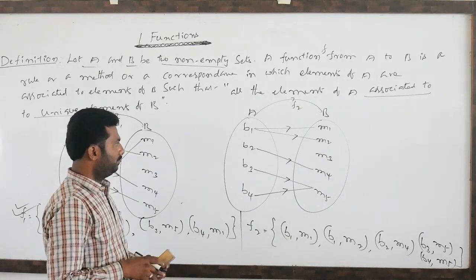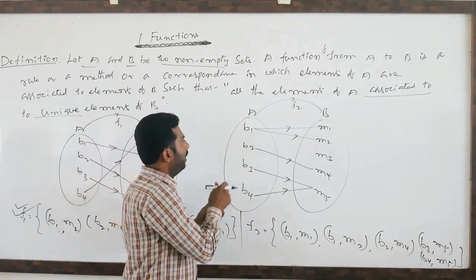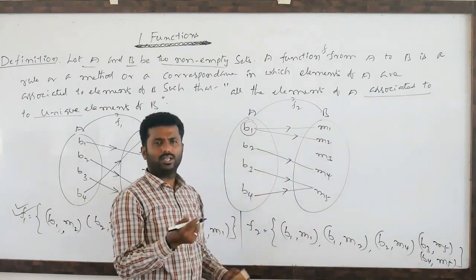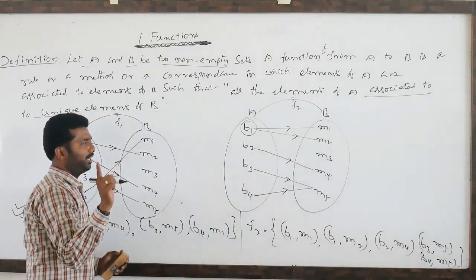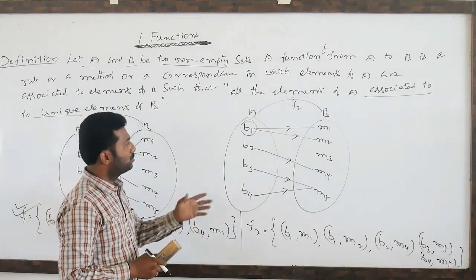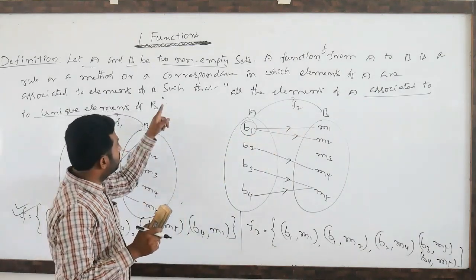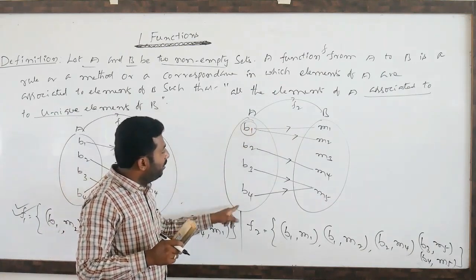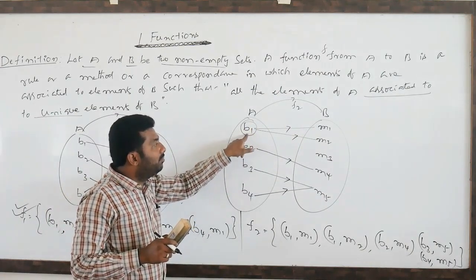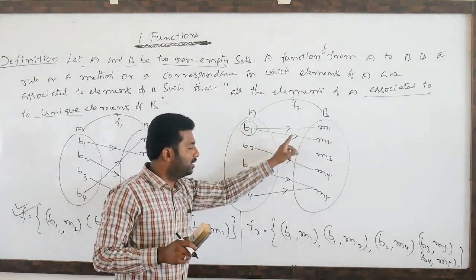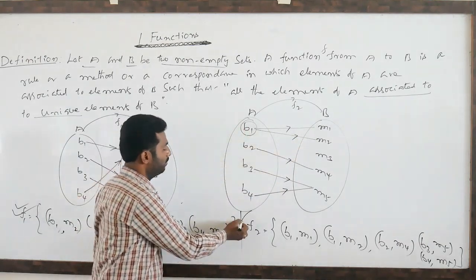So very clear. Baby 1, if you take, baby 1 means two mothers are there. Generally one baby means compulsorily exactly one mother should be there. So one baby with two mothers is an impossible case. So what is the definition? Every element of capital A has a unique mother. Suppose one baby has two mothers, this is not a function.